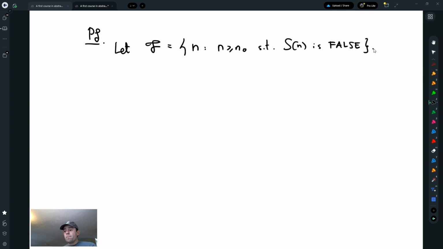Okay. If F is empty, then I'm done. So what I want to do is assume for a contradiction that there are some counterexamples. So the statement is actually false in some cases. If it is true for every n bigger or equal to n0, then that is what I want to conclude. So for a contradiction,